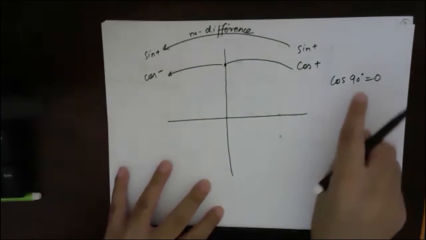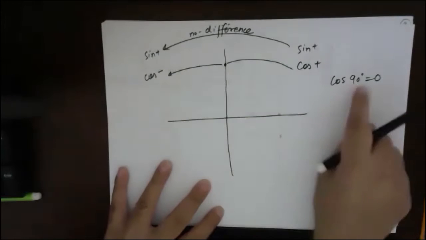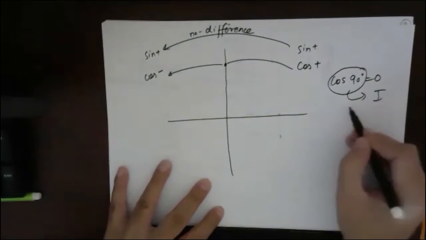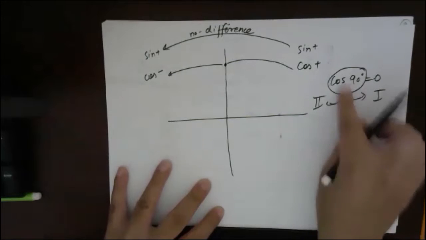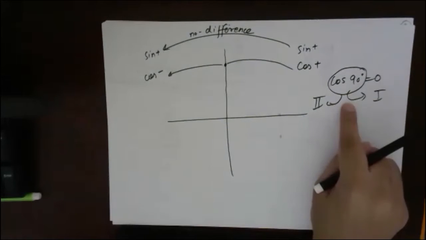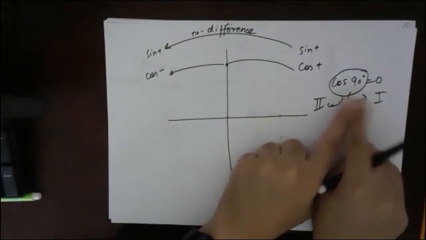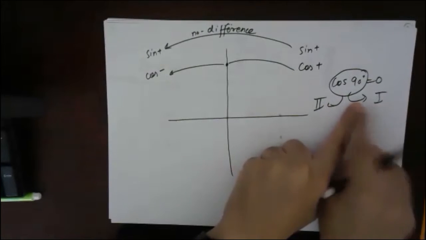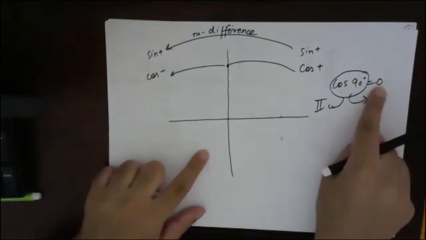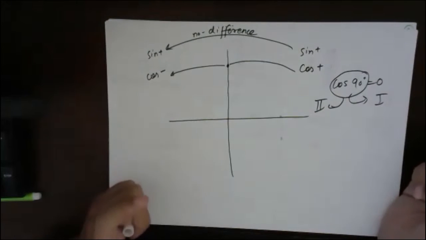In which quadrant is this lying, first or second? Even if we take cos 90 in the first quadrant, it is 0, so it won't make any difference.